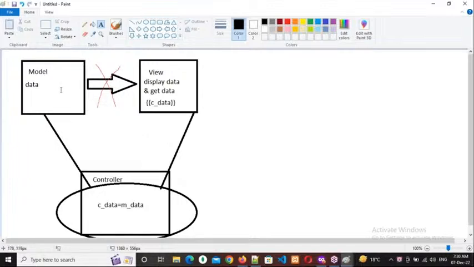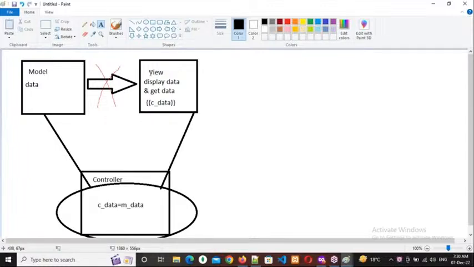Okay, right. So one more time telling, MVC stands for Model View Controller. Okay, model purpose is dealing with data. So entire data is available in the model, and the purpose of the view is to display the data and get the data from the user. Where is data available? In the model. Though the data is available in the model, directly we cannot send the data to the view page.